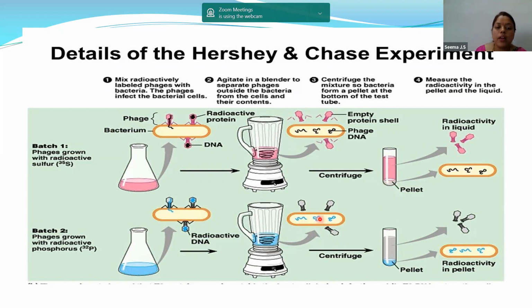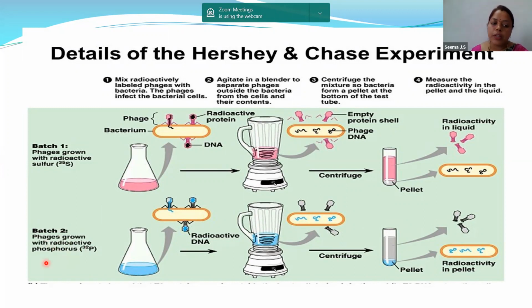Now in the second case, it was detected that the bacterial cells were radioactive, and radioactivity was detected in the bacterial cell, that got transferred from the bacteriophage to the genetic material region. So once again, let us go through this last case, that is phages grown with radioactive phosphorus. So what is happening over here?